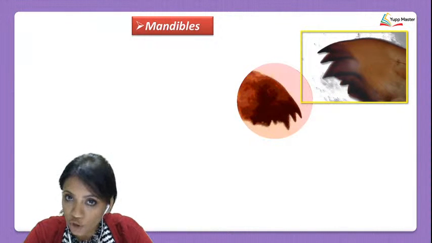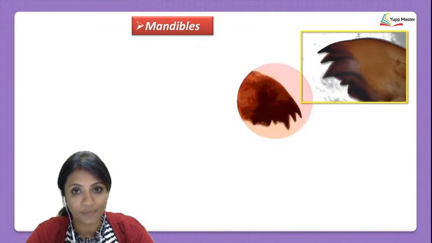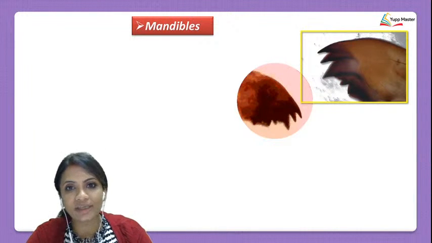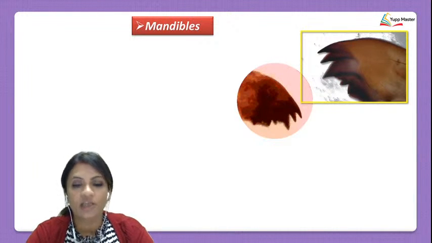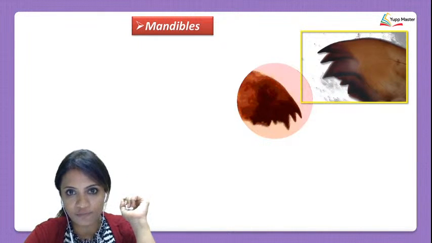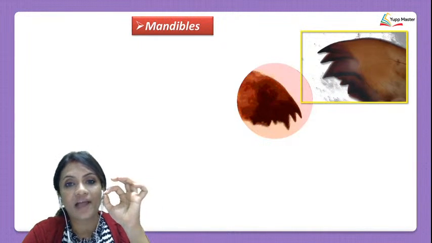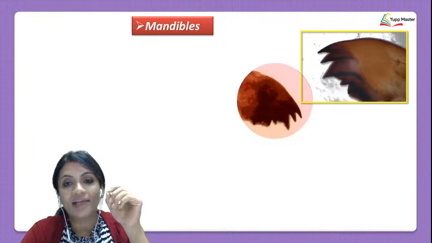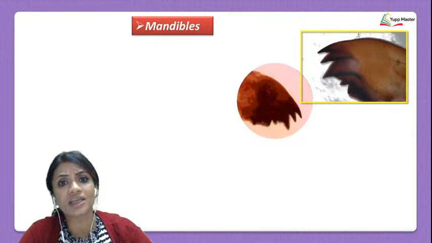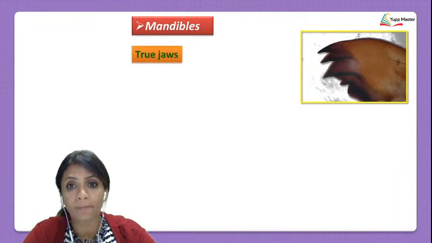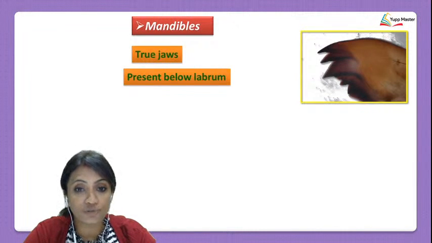Now we have an upper jaw here and we have a lower jaw too. And I told you that the cockroaches have a biting and chewing type of mouth parts. So if there are biting and chewing types of mouth parts, this means that there have to be teeth present. And those teeth are present on the mandibles. Okay, so these mandibles are basically true jaws.